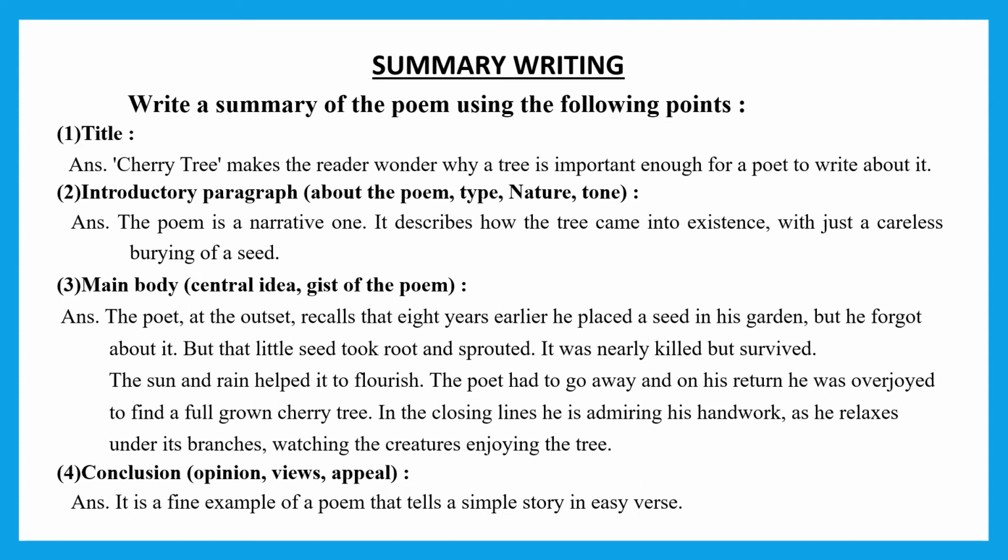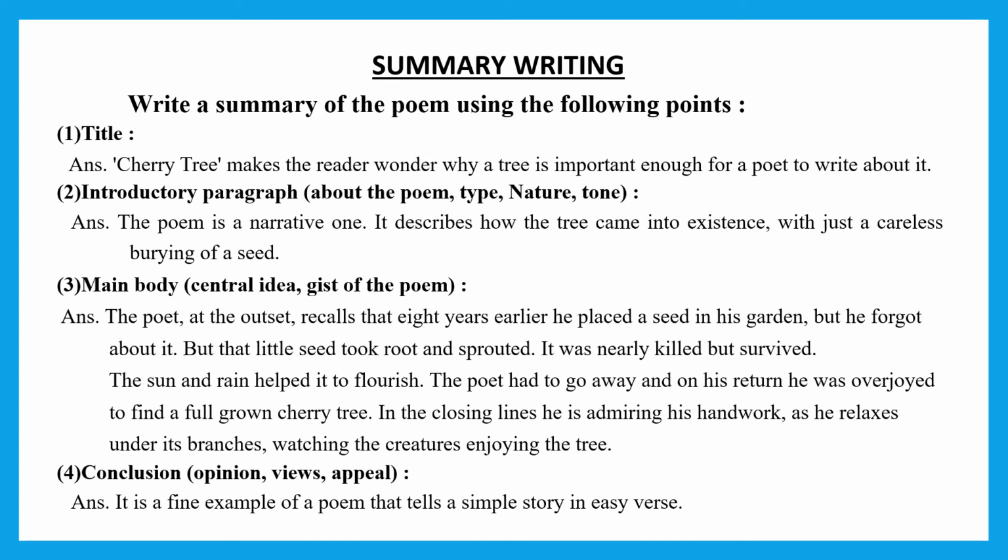As a part of summary writing, it is a part of writing skill. We have to write the summary of the poem, in which you have to consider the following points. You have to consider the title, where you can write The Cherry Tree. That title makes the reader wonder as to why the tree is important enough for the poet to write about it. The introduction paragraph should contain the type, the nature and the tone of the poem. One line you can write about it.